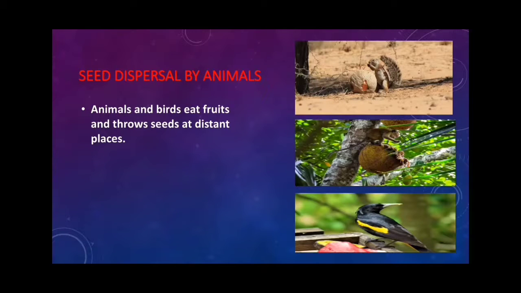Seed dispersal by animals. Animals and birds enjoy eating fruits. When an animal eats a fruit, the tough outer coat of the seed prevents it from being digested. The undigested seed passes out in the animal's excreta or droppings and takes root wherever it falls. Some animals like monkeys and squirrels eat only the fleshy part of the fruit, such as mangoes and oranges, then throw away the seeds. These seeds may grow into a new plant.